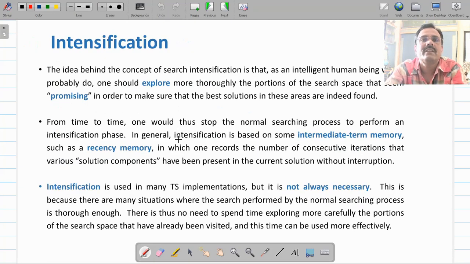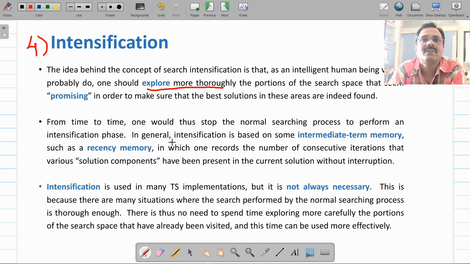The next criteria in the tabu search algorithm is your intensification criteria, or we say intensifying tabu search algorithm. It's an optional criteria. Intensification refers to making your algorithm more intelligent, just like an intelligent human being. So it will explore the search space more thoroughly in the most promising direction.